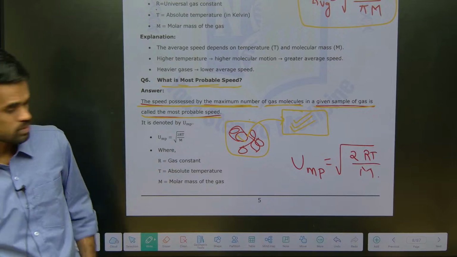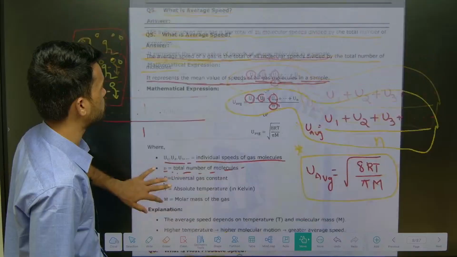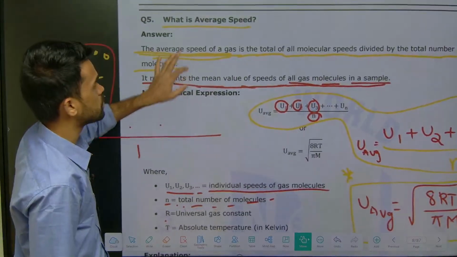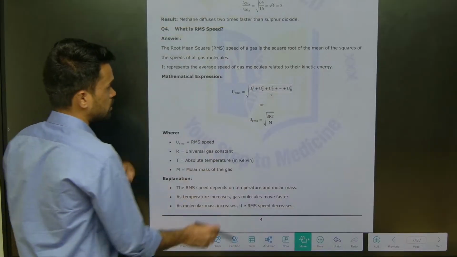The next one here is URMS. What do we mean by URMS? We will see here. You got this U average now, so similar to this, see here, read this.